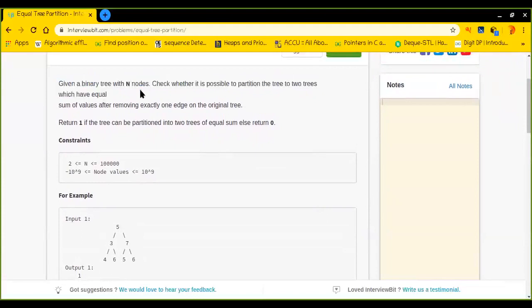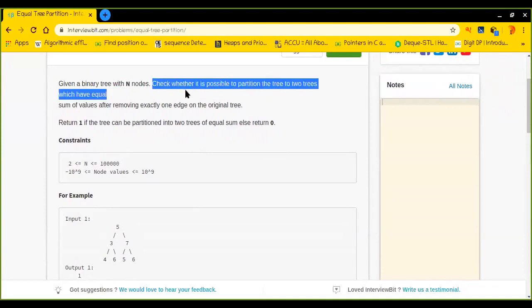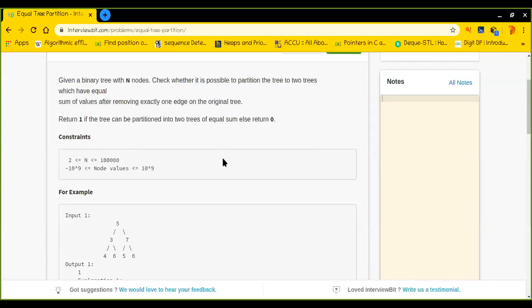So we are basically given a binary tree with n nodes. We need to check whether it is even possible to partition this tree into two trees by cutting exactly one edge, any one particular edge, such that the sum of the nodes in each tree is equal.